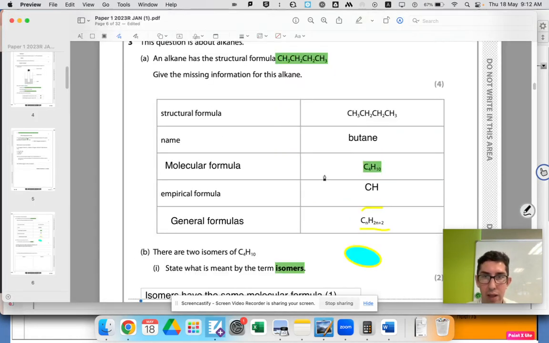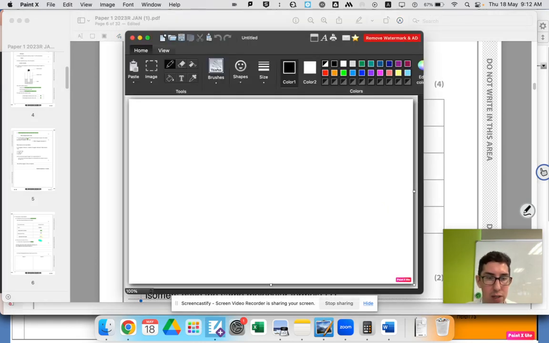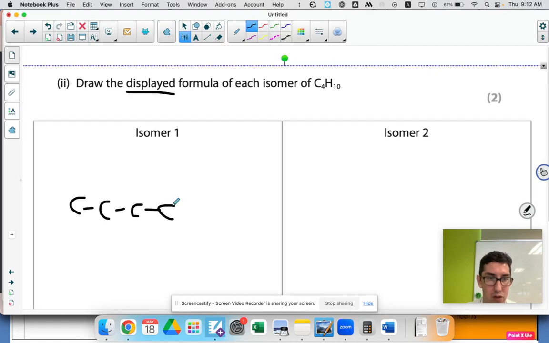If we go up here, you see that? That's one of the isomers, that's butane. So you've got to draw that with displayed formula to show all those bonds. There's 3 bonds with hydrogen and 1 bond with carbon. This carbon is bonded to those 2 carbons on either side and the 2 hydrogens. So let's draw that. We've got 4 carbons in a chain, and then we've got